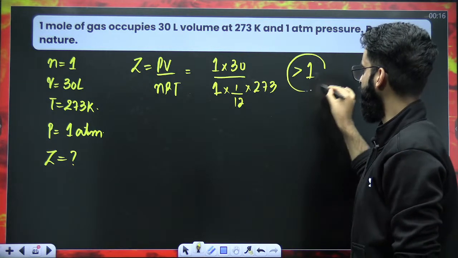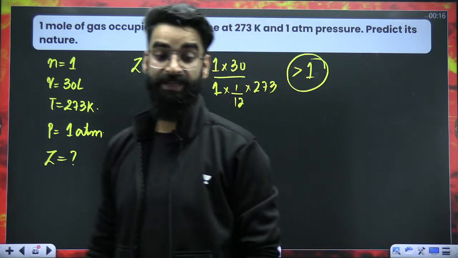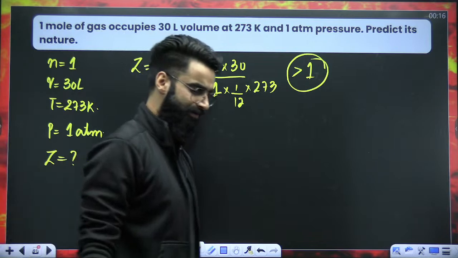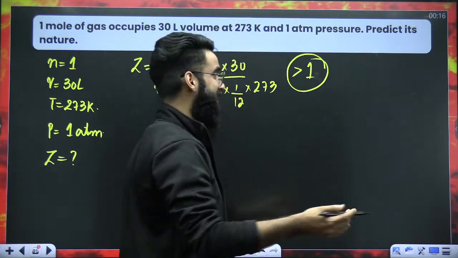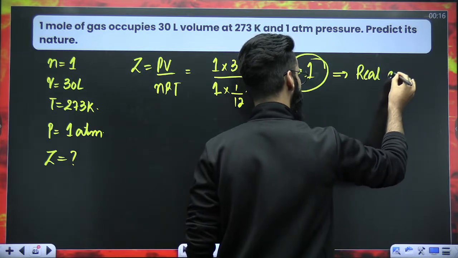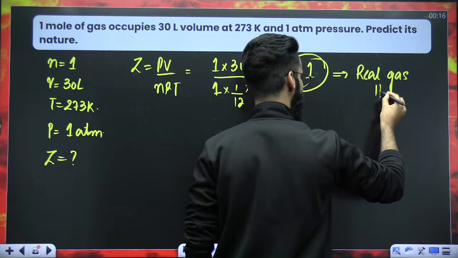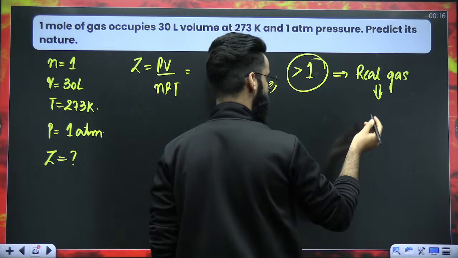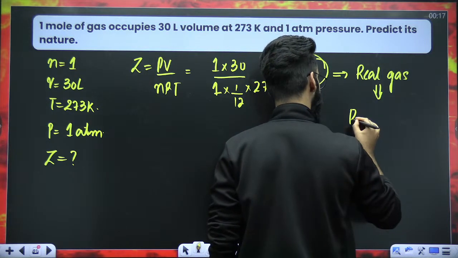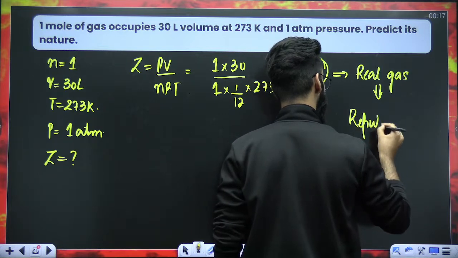It is coming out to be greater than 1. So the Z value is greater than 1, which means Z is not equal to 1, so the gas has to be real. In that real gas, which forces are dominating? Z value greater than 1 means repulsive forces must be dominating in that gas.